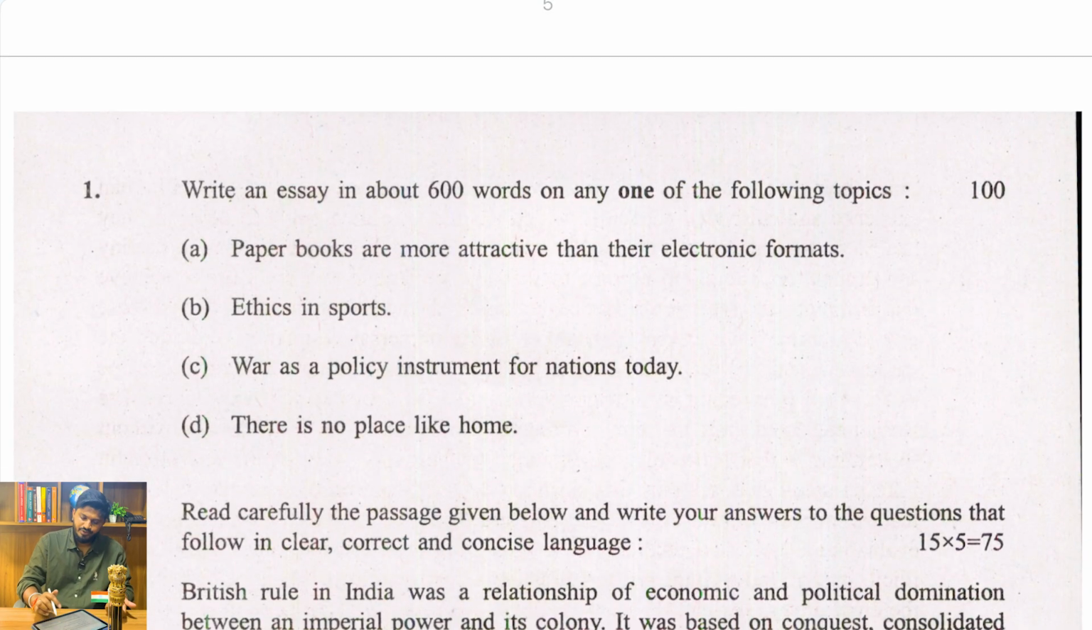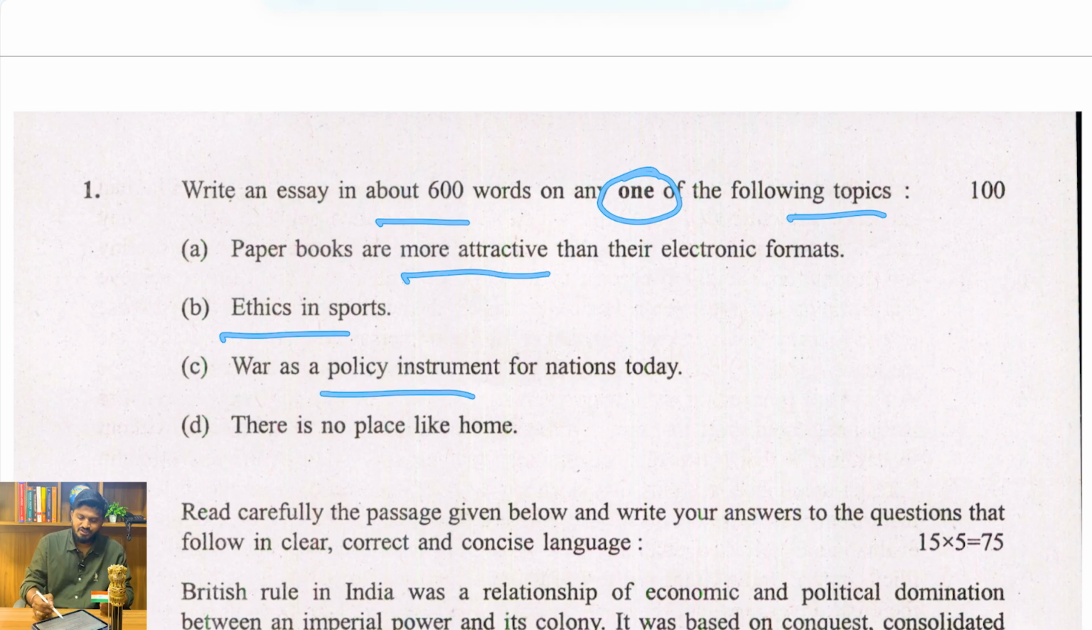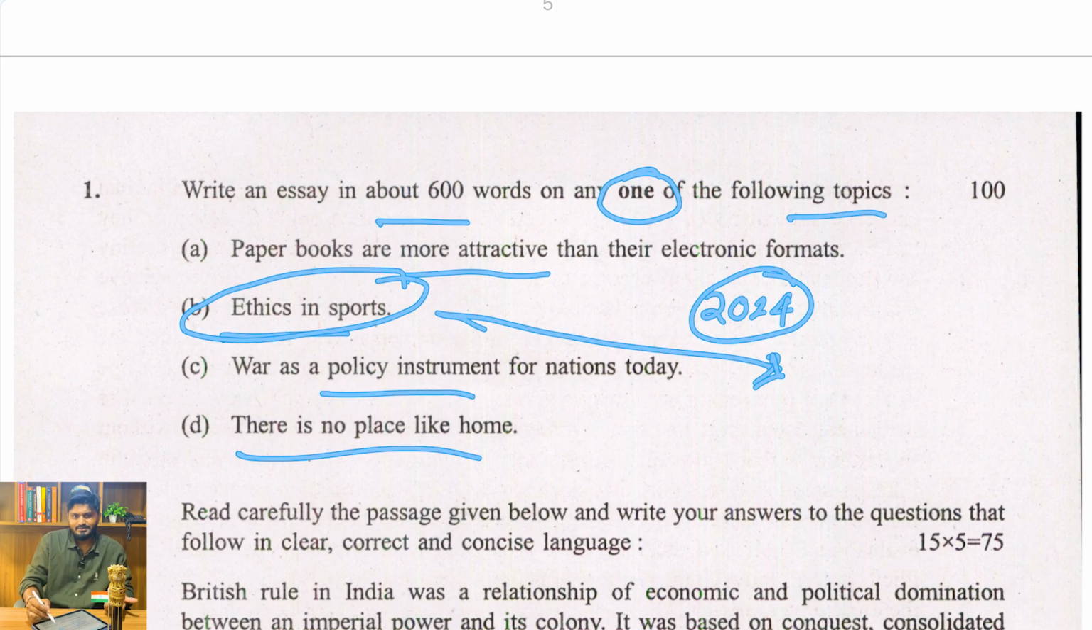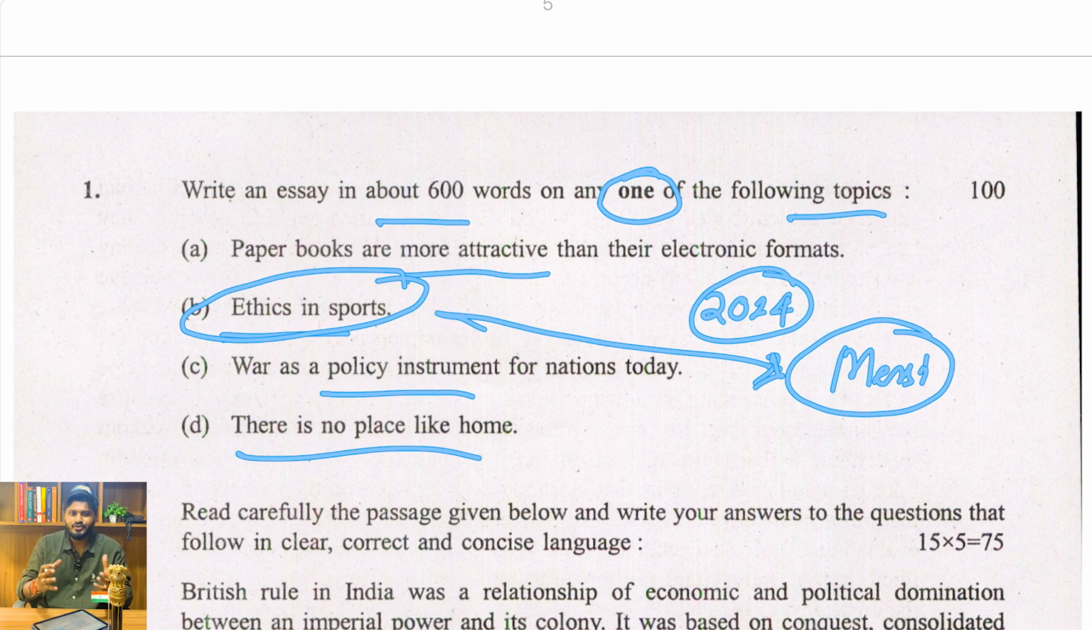So the first question of 2024 was this one: write an essay of about 600 words on one of the following topics. The topics were paper books are more attractive than their digital formats, ethics in sports, war is a policy instrument for nations today, and there is no place like home. I wrote the 2024 mains, and the topic I chose was ethics in sports. Here I wanted to try out my English skills. I quoted the example of Lionel Messi, who, even after getting a foul, told the referee not to give the foul. That showed his ethics and morality in sports. Based on that, I provided certain examples like Sachin Tendulkar.